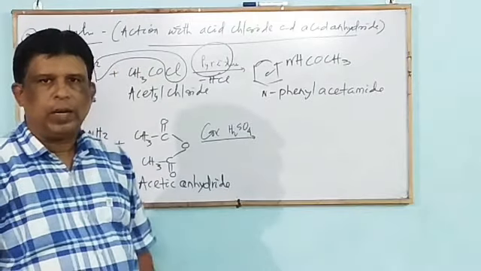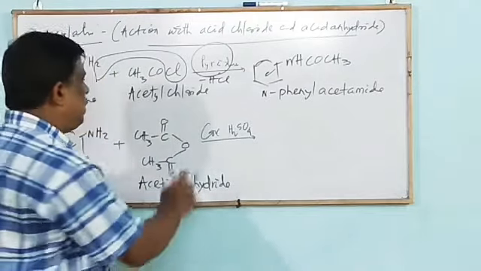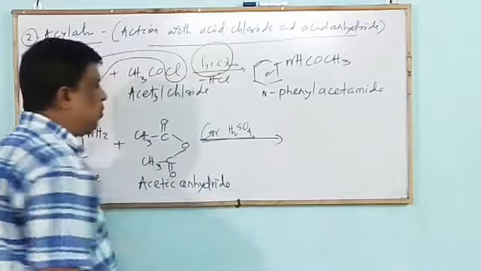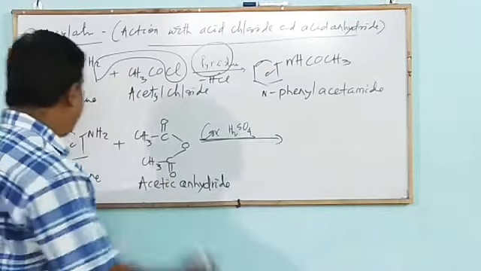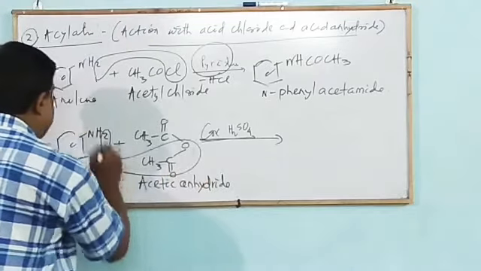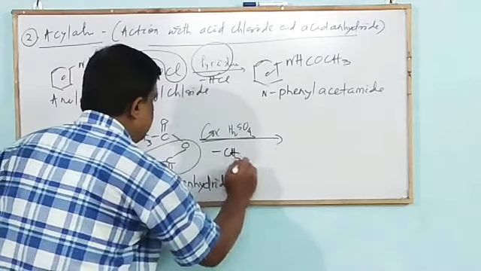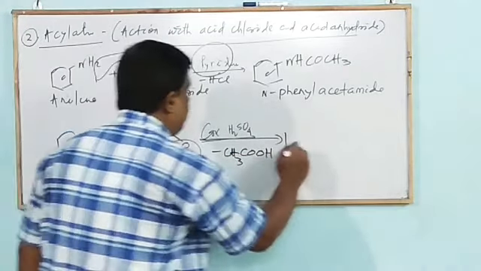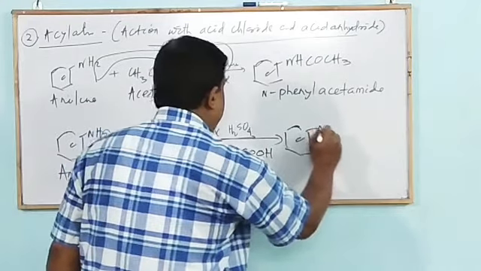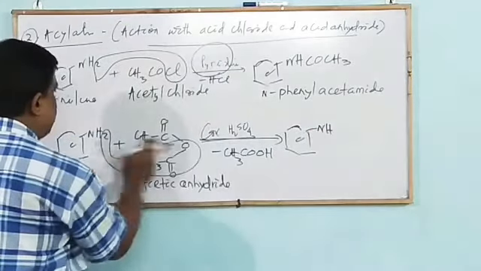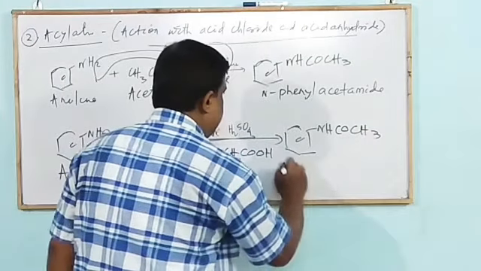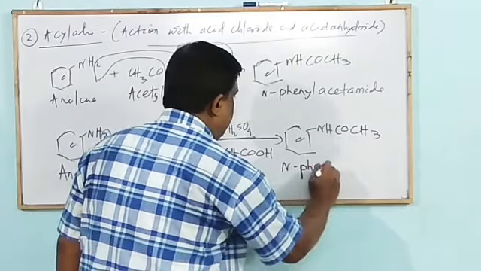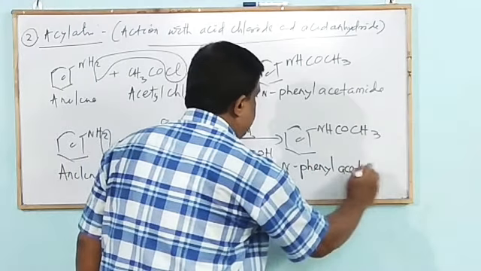Similarly, when this reaction is carried out in presence of concentrated sulfuric acid or a little acetic acid, mark that, the byproduct is acetic acid, to form C6H5NHCOCH3, that is N-phenyl acetamide.